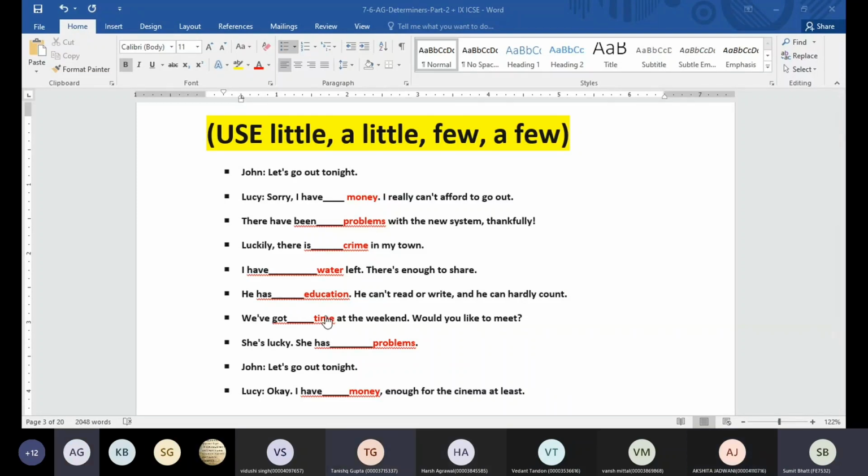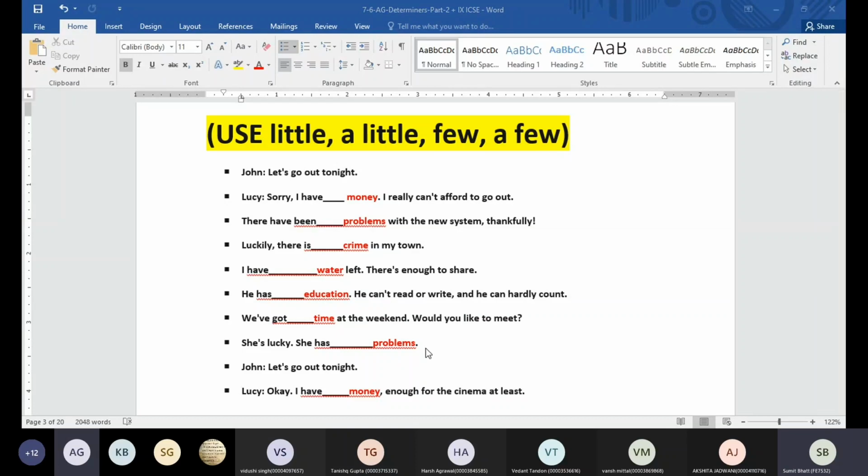So do we say how much time or how many time? How much time. Now tell me, time: countable or uncountable? Uncountable. But if you change this into times, like how many times, that means times is countable, but time is uncountable. Okay. Problems again.